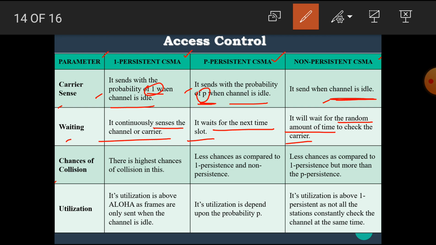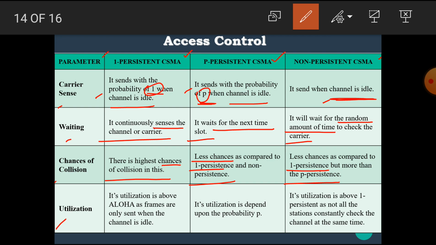In one persistent CSMA, there are the highest chances of collision. In P persistent CSMA, there are fewer chances compared to one persistent and non persistent CSMA. In non persistent CSMA, there are fewer chances as compared to one persistent but more than P persistent.